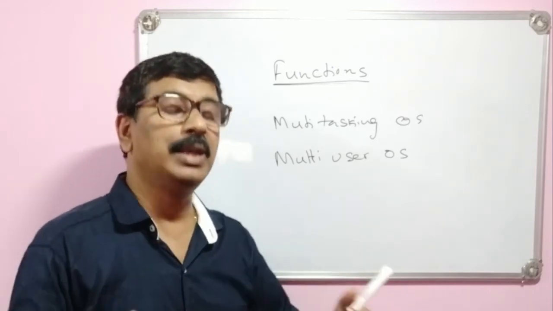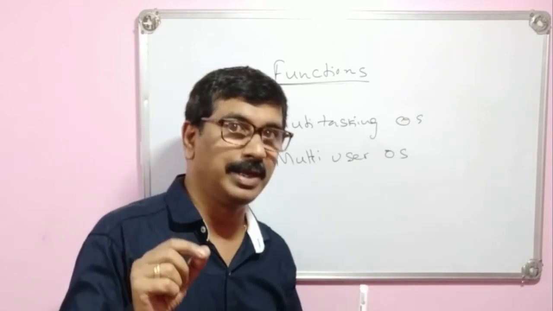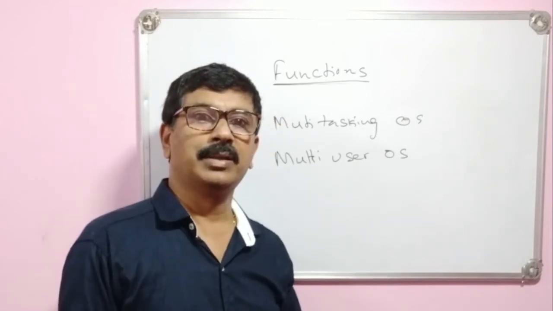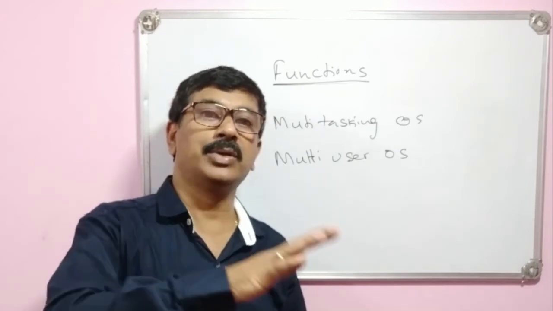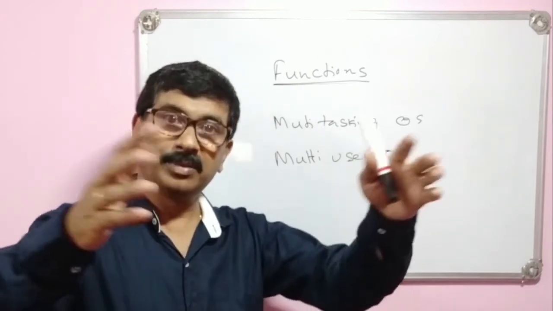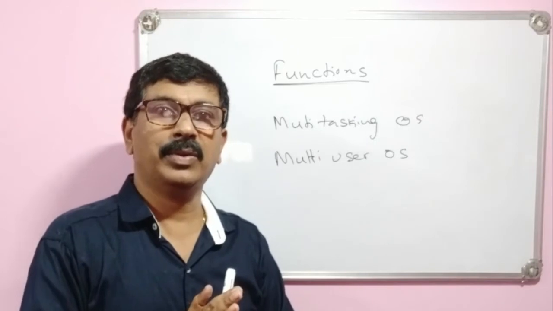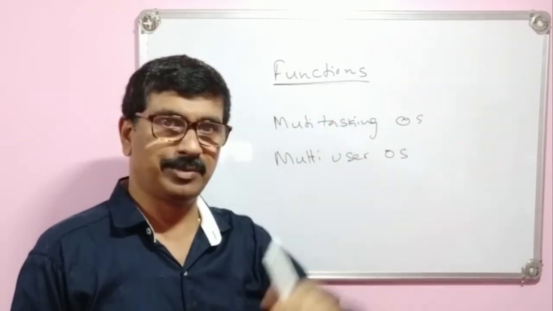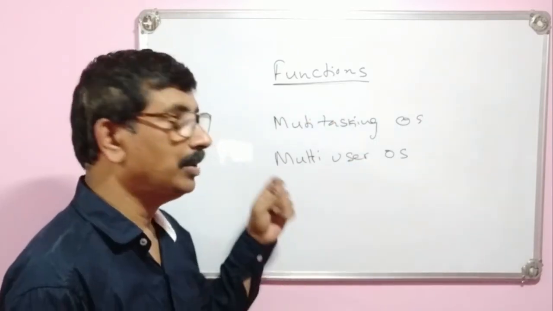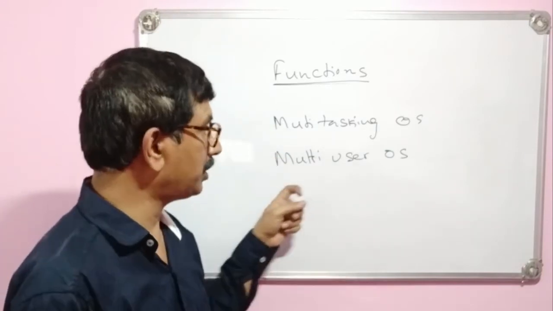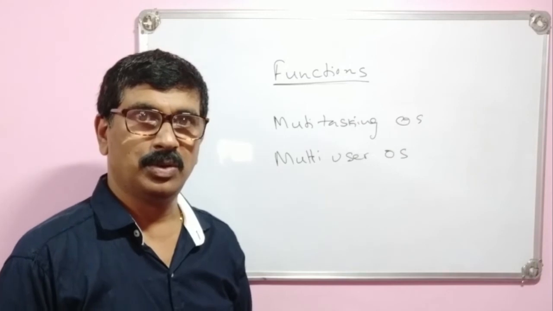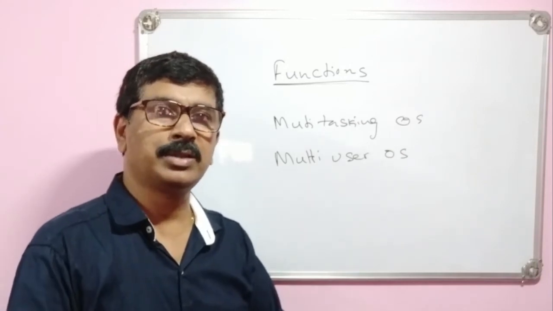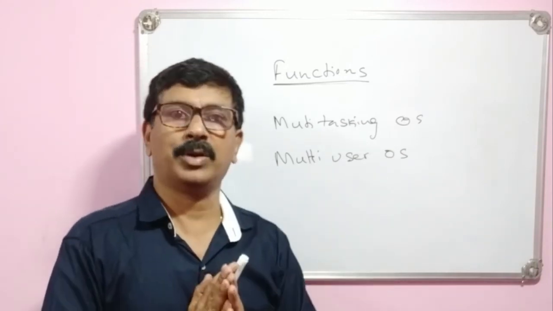If many computers are connected in the network, then you can even make communication from one user to another user. Maybe you can set up a meeting with another user on the network. That is possible with the Unix operating system. That concept we'll call a multi-user operating system. We can create and manage many number of users.